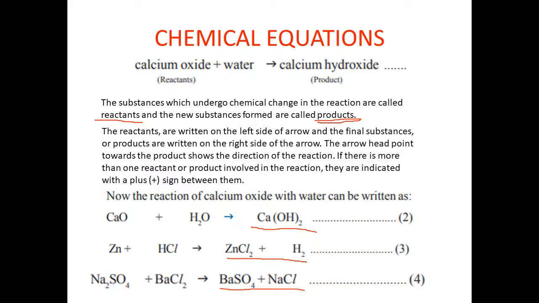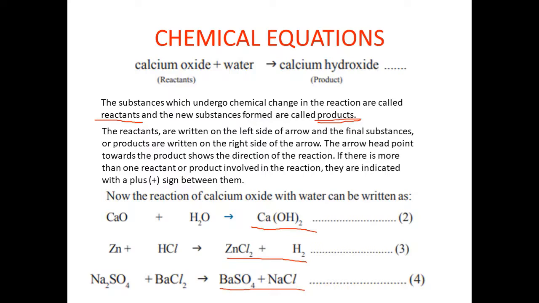So the substances which undergo chemical change in the reaction are called reactants, and the new substances that are formed are called products. So here in the equations, calcium oxide, water, zinc, HCl, Na2SO4, BaCl2, all these are what we call reactants.